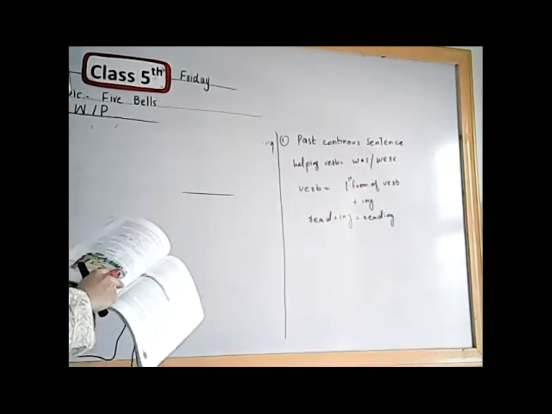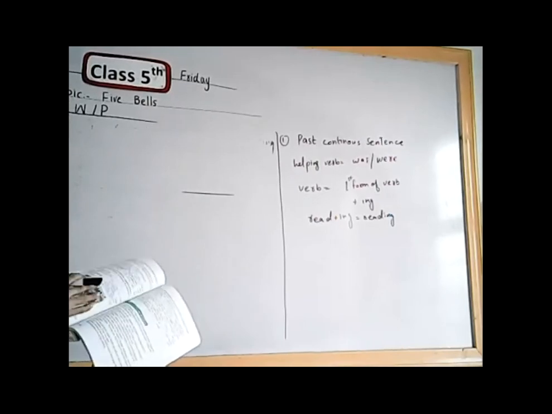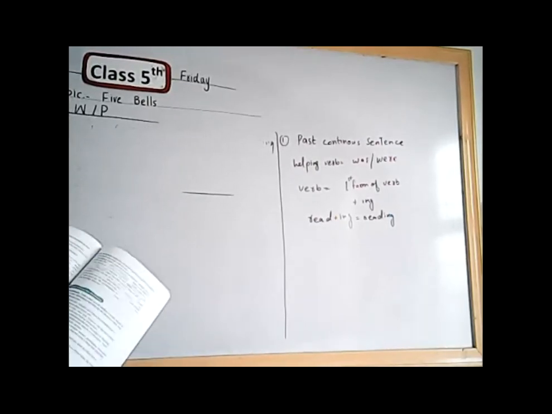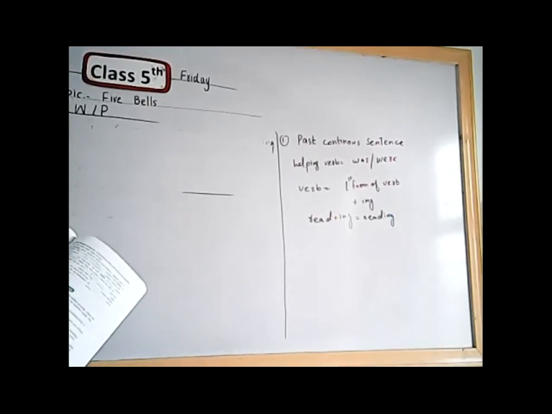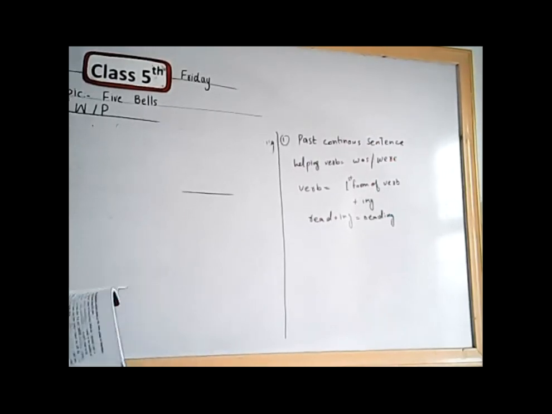Open page number 30. In page number 30, we fulfill these fill in the blanks. The first one in your book has been completed. The first one is, what were you doing at the time of explosion? Explosion mean धमाका. जब धमाका हुआ तो आप उस वक्त क्या कर रहे थे?